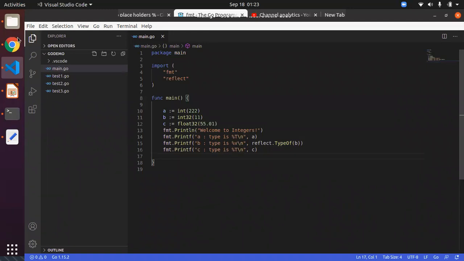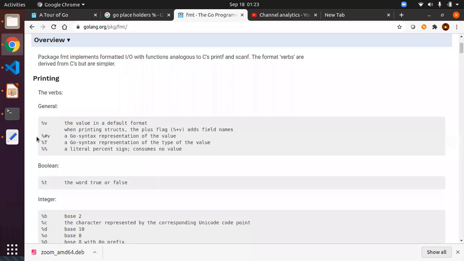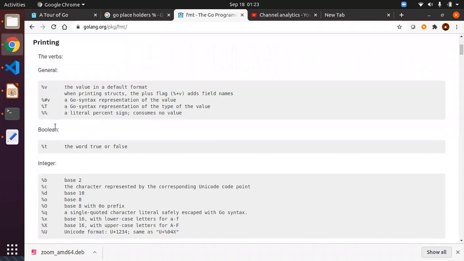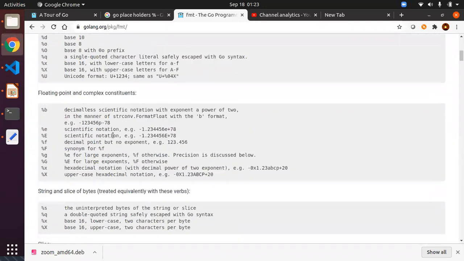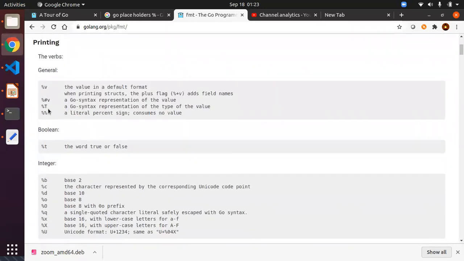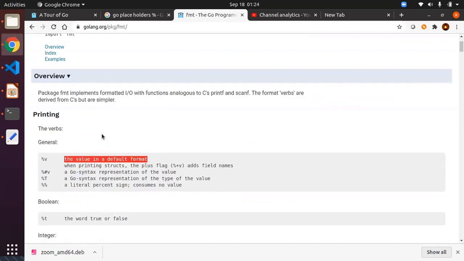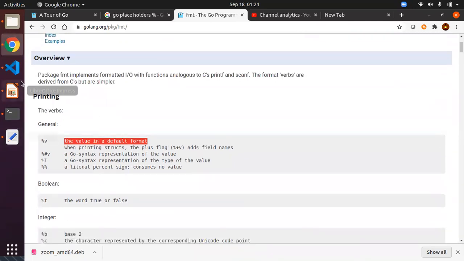If you are not aware of all the different placeholders, you can directly go to the documentation, golang.org/pkg/fmt, so that you can see all the different formats that you can use for the different areas. For example, we are using %T here, so Go syntax representation, the type of the value. The same way, if you want to get the value as it is, you can use %v. So these are the different ways you can use the formatting.